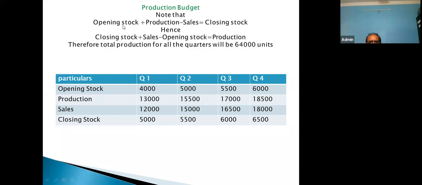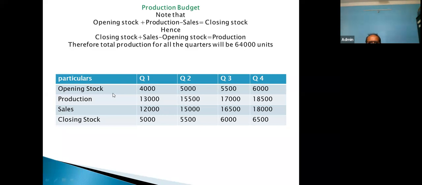So here we have to follow this particular formula: opening stock plus production minus sales equals closing stock. So this way, if you are given certain data about the production budget, please do remember this formula. So this was about the production budget.